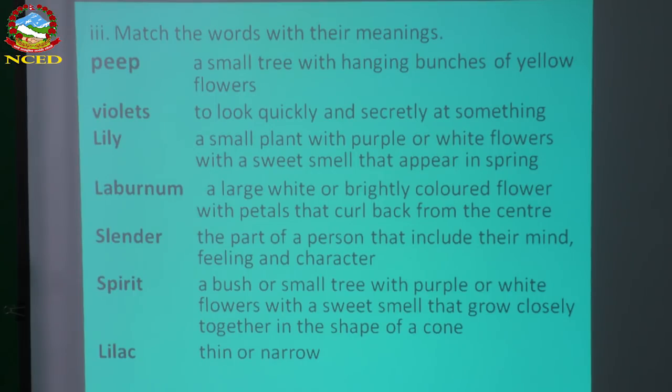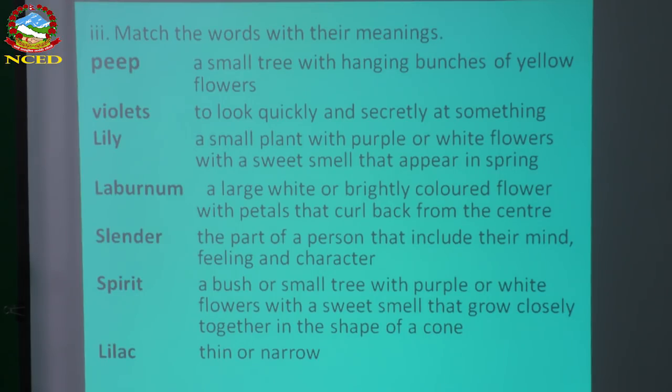And lily. Lily is a type of white flower. Maybe I showed you that flower in the beginning, maybe not. It may be in some other colors also sometimes, in mixed colors, but it is lily. I'll show you at the end if it's possible. Laburnum is also a flower, yellow bunches of flower. Slender is very lean and thin.